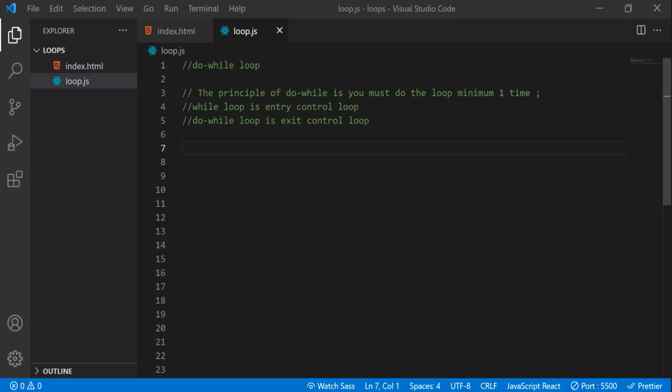Hello friends, welcome back to a new video in the JavaScript series, and in this video we are going to learn about the do while loop in JavaScript.